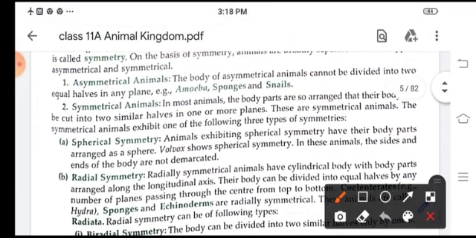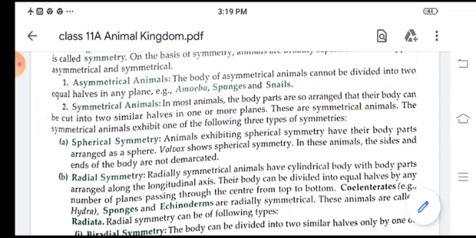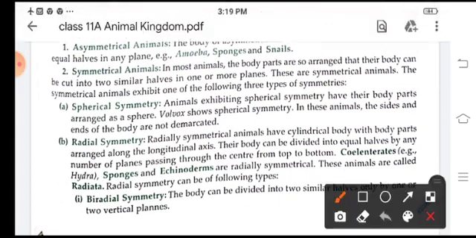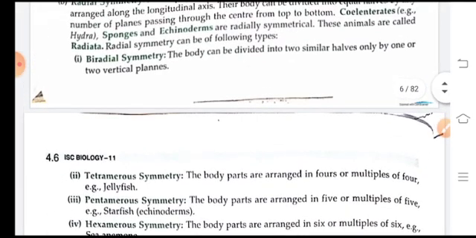Asymmetrical means the body cannot be divided into two equal halves in any plane, like amoeba, sponge and snails. Whereas symmetrical means the body can be divided into two similar halves in one or more planes. Now the symmetrical animals again are of three types. They exhibit three types of symmetries: spherical, radial and bilateral symmetry.